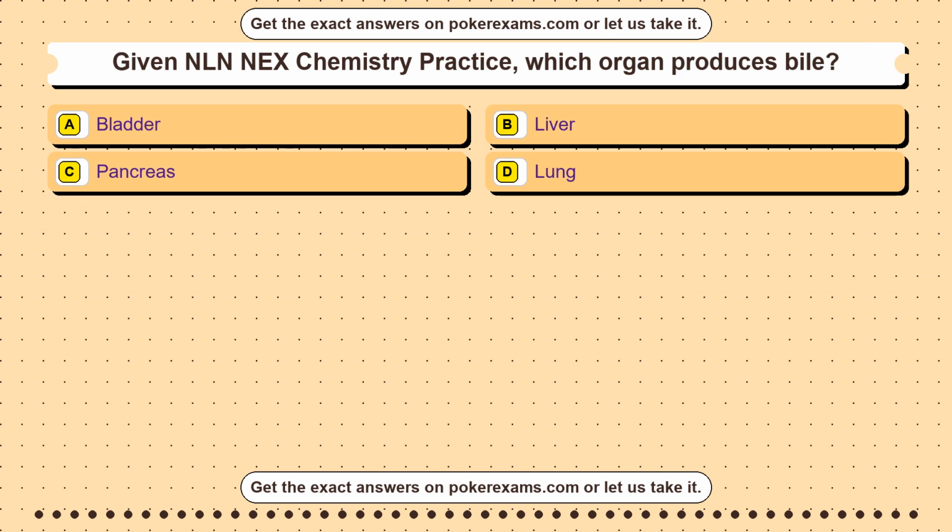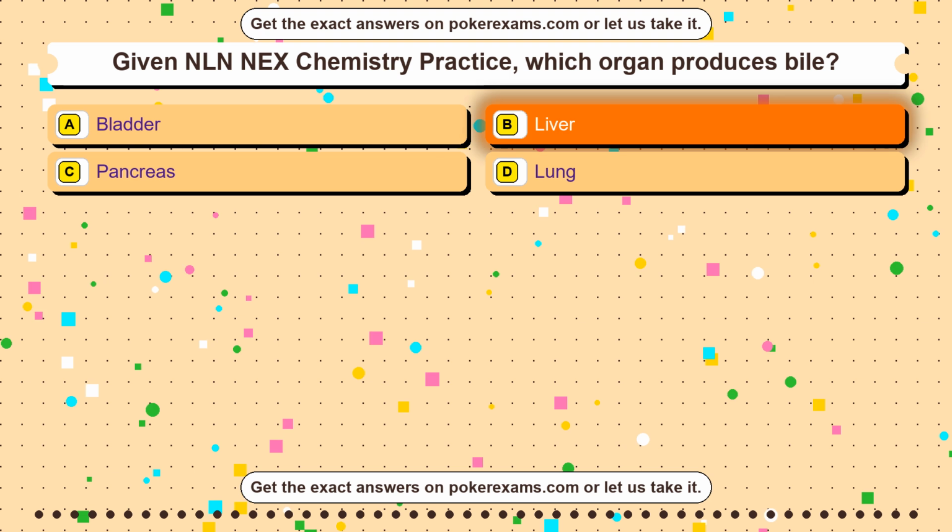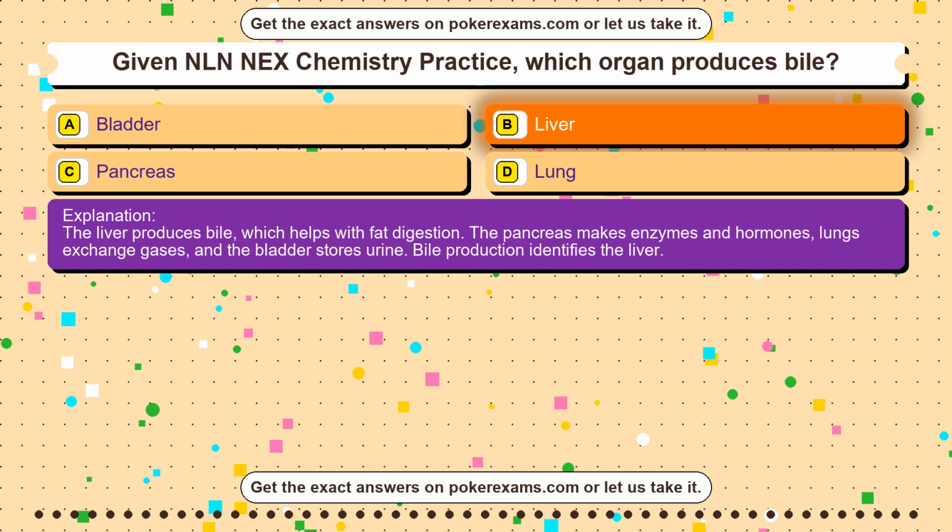Question 8. Given NLN NEX Chemistry Practice, which organ produces bile? Option A bladder. Option B liver. Option C pancreas. Option D lung. The correct answer is option B. Liver. The liver produces bile, which helps with fat digestion. The pancreas makes enzymes and hormones, lungs exchange gases, and the bladder stores urine. Bile production identifies the liver.